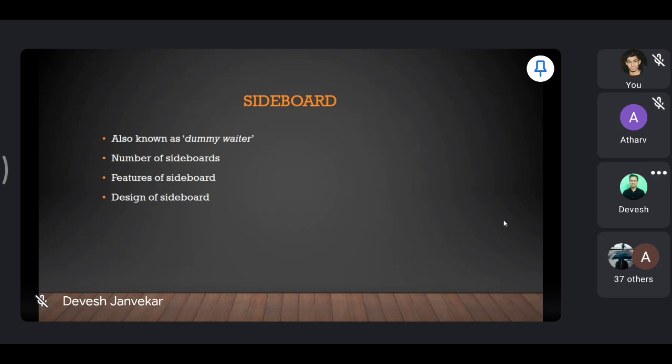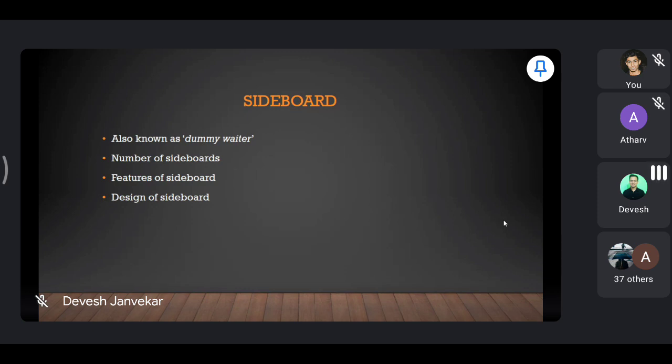Okay, so it is equipped with drawers and cupboards. Okay, the number of sideboards you are going to have in the restaurant depends on the total number of covers you have in the restaurant.